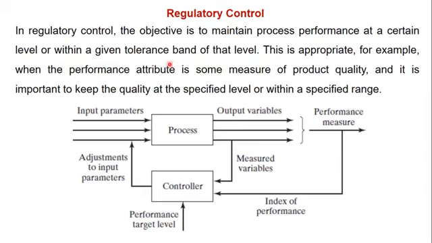This is appropriate, for example, when the performance attribute is some measure of product quality, and it is important to keep the quality at a specified level or within the specified range. You can see that when I give some input, an output comes. I give a feedback loop to the performance, and if any changes have to be made, they are made at the controller level.